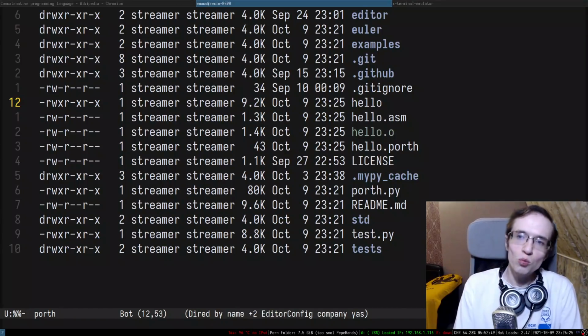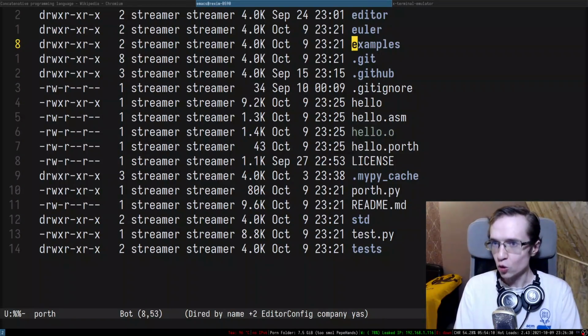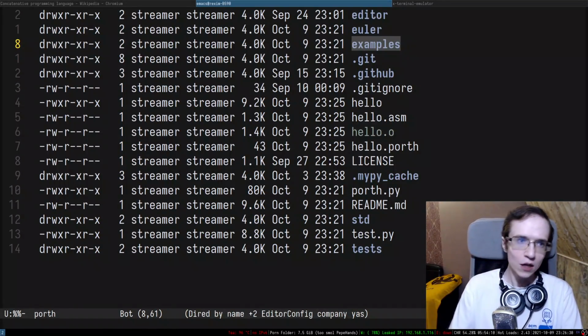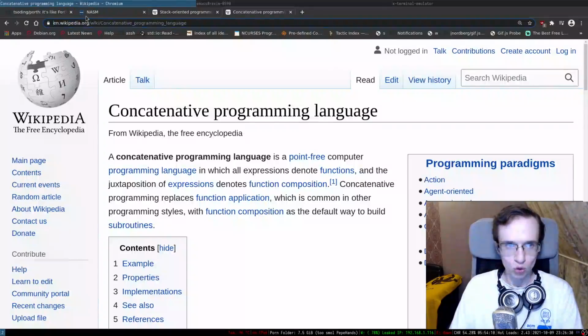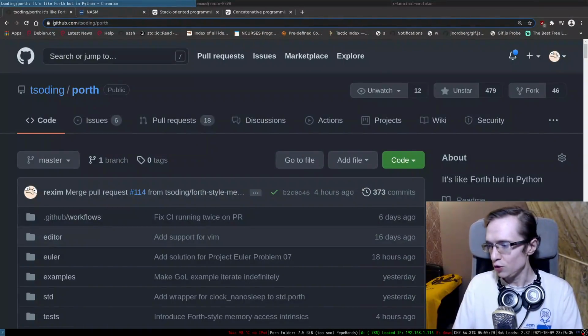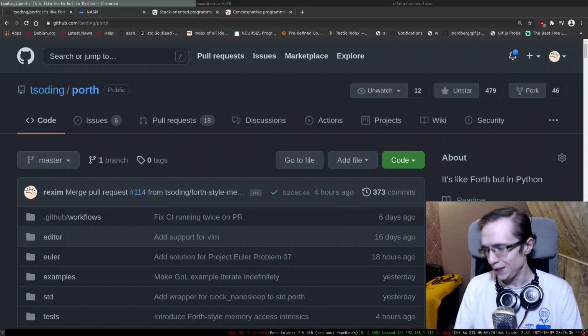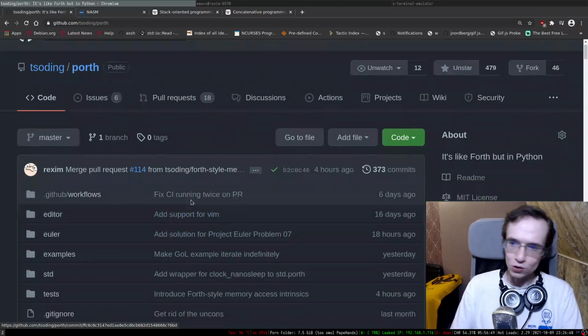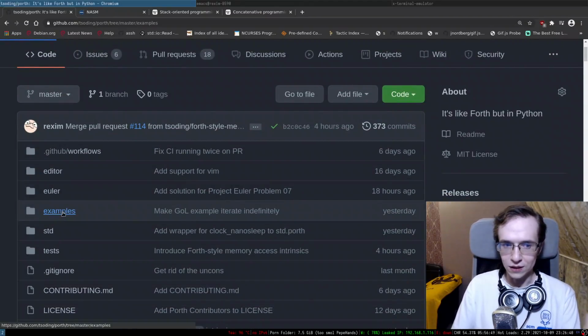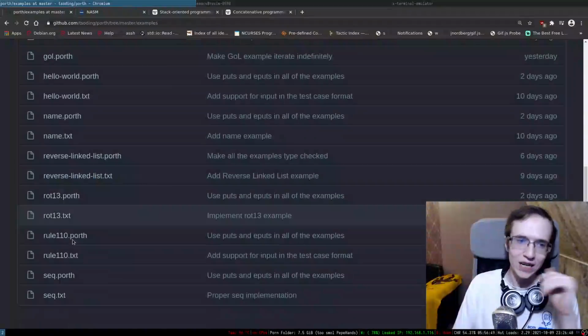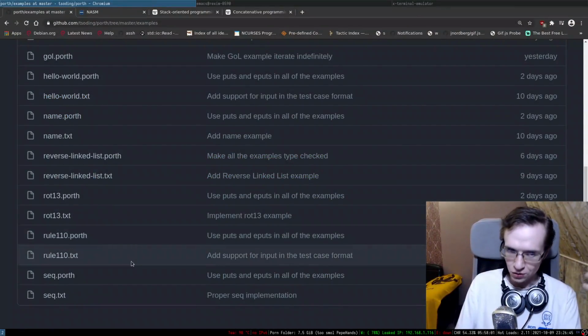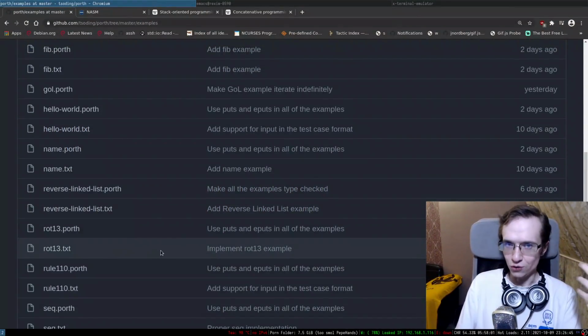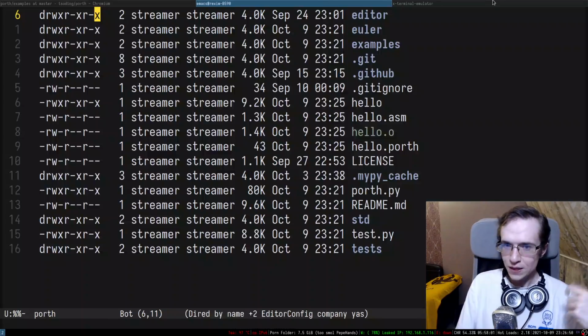So you can actually do more complicated stuff in this language. In fact, there is a whole folder called examples. Again, you can get the source code of this thing in the description. If you are in the chat, you can do the project command and it will give you the link to this thing. And here is the folder called examples. I really recommend checking out some of the examples in here just to get the gist of what the language is capable of.